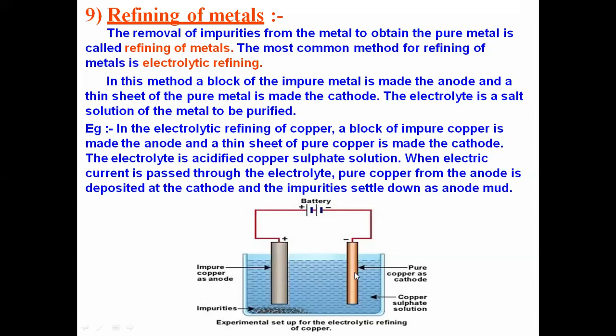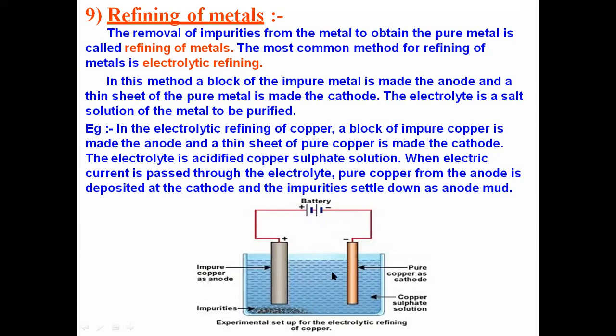This is pure copper, and pure copper will be taken as the negative electrode, that is the cathode, and the big rod of impure metal will be connected to the positive terminal of the battery, and it is called the anode. Then the solution in which the metal rods are dipped is a copper sulfate solution.